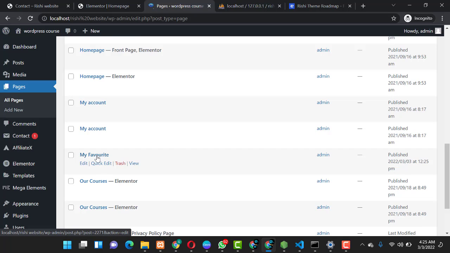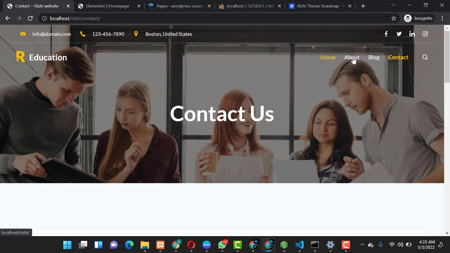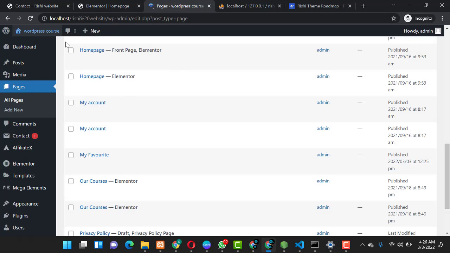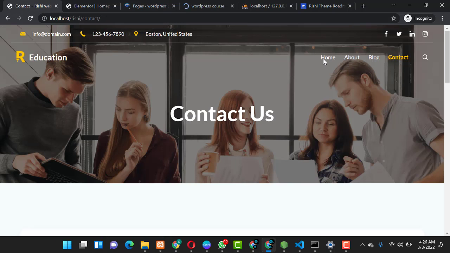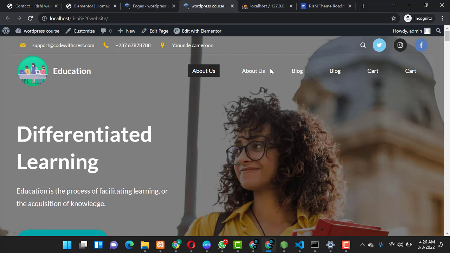Now, how can you customize your menu? For example, the original website we are trying to build has just 1, 2, 3, 4 on our menu section, which is the home, the about, the blog, and the contact. We want the website we are customizing to also have the same: home, about, blog, and contact. And when you check on our own, we have the about, the blog, the contact, sorry, the cat. So we want to change it.